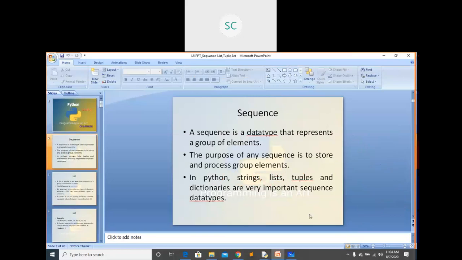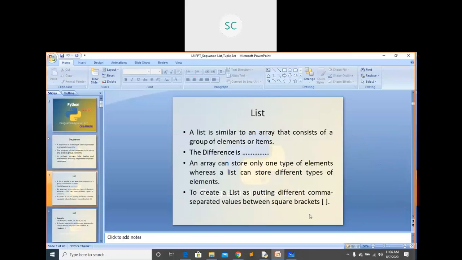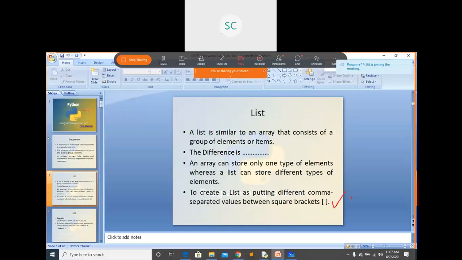Coming to list, it is similar to an array, but it can store multiple types of data. In some other languages, an array can store only similar data type data. For example, if it is an integer array, you can store integer type data only. But here, list is similar to an array, but it can store different types of data. Inside that list you can give some strings, some integer values, some float values, like that. For list we use this bracket. Just remember this one.